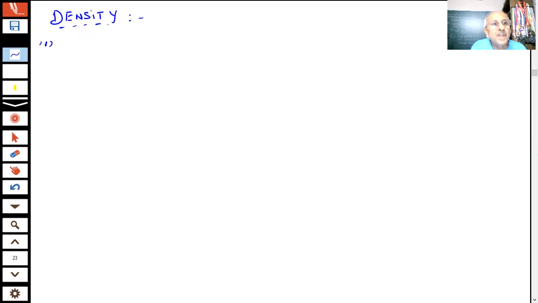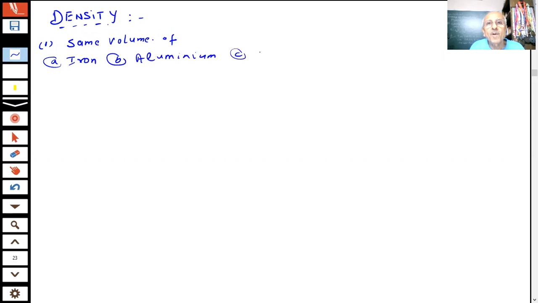You have experienced, if for example I take the same volume of iron, if I take the same volume of aluminium, students, and if I take the same volume of mercury, and if you take the same, I'm saying same volume, the volume is same.